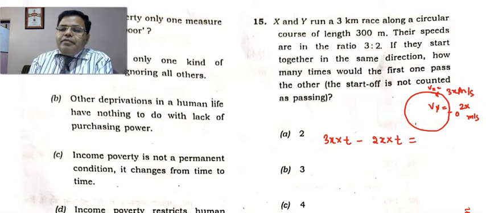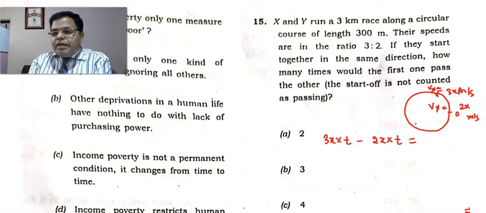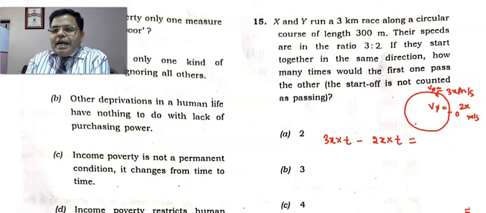They will meet if the faster one covers at least one more round than the slower one. So the difference must be equal to 300.